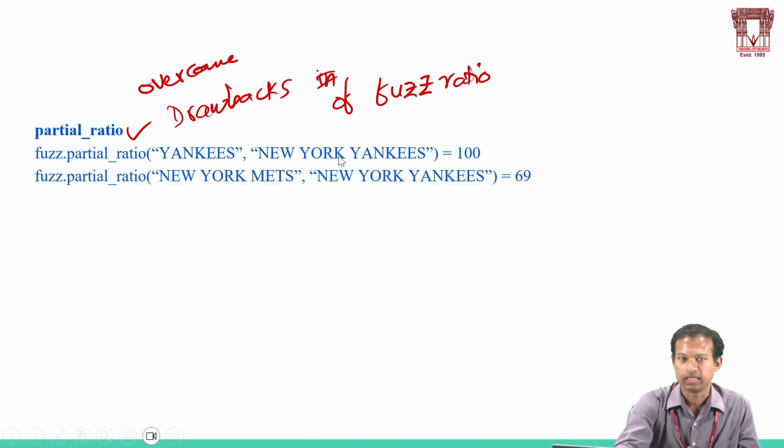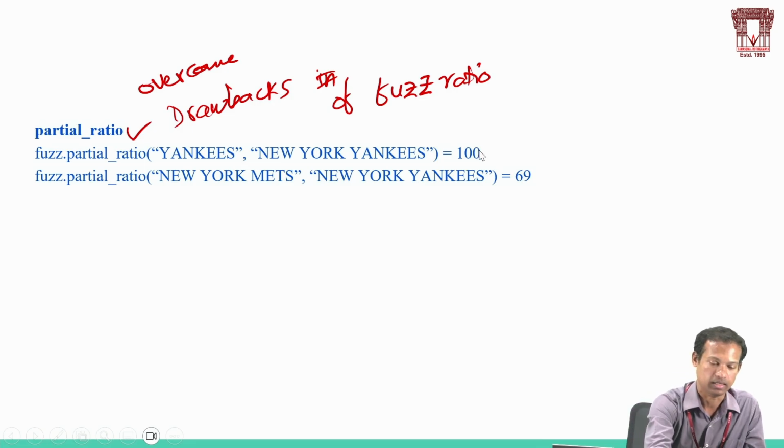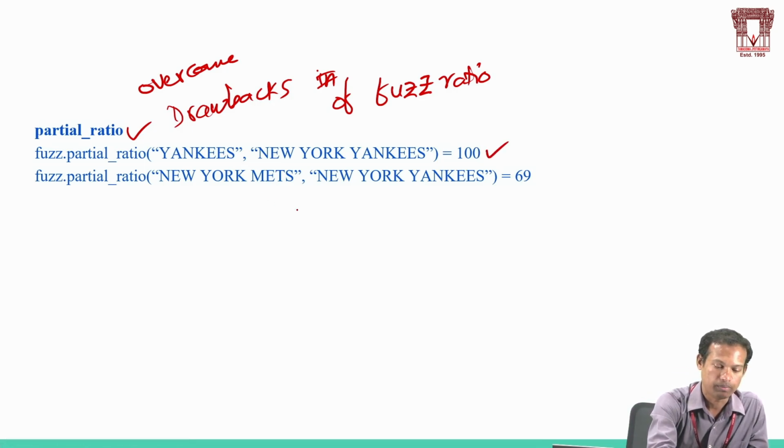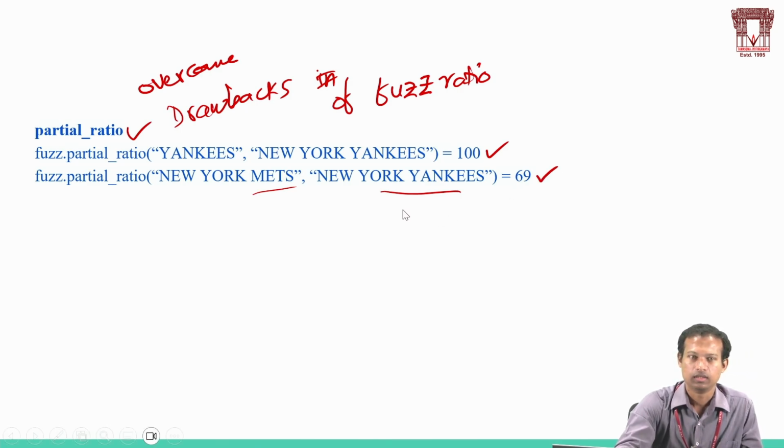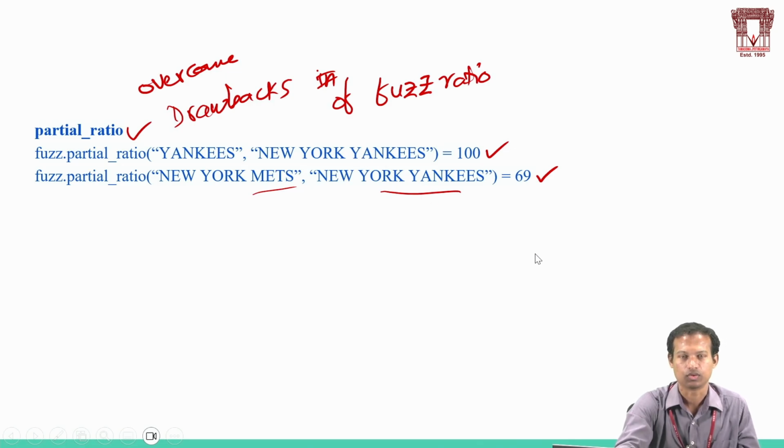Yankees and New York Yankees gave 100% here, and New York Mets, these two are different teams. That's why it came 69. The drawbacks of fuzz ratio we will overcome in partial ratio.